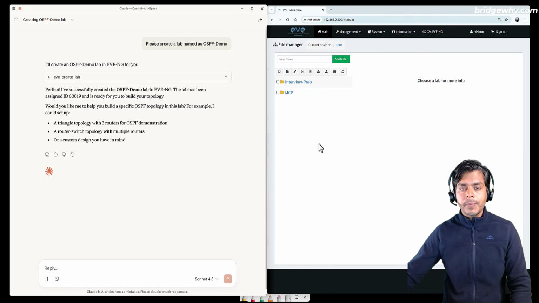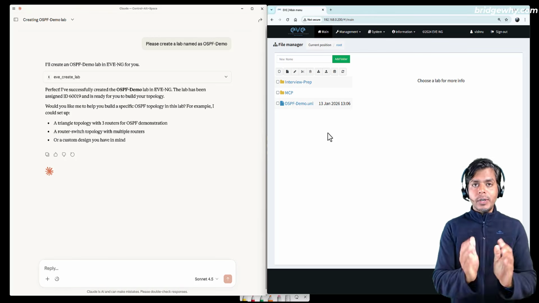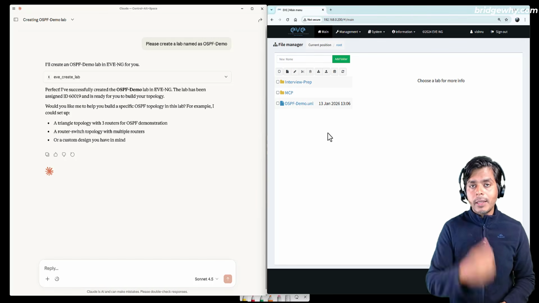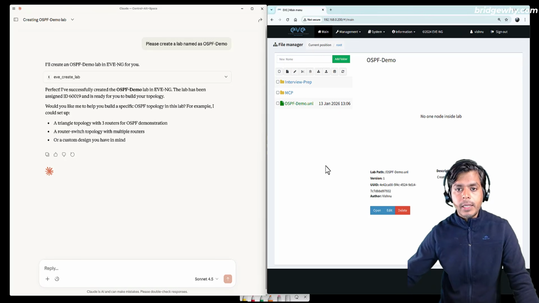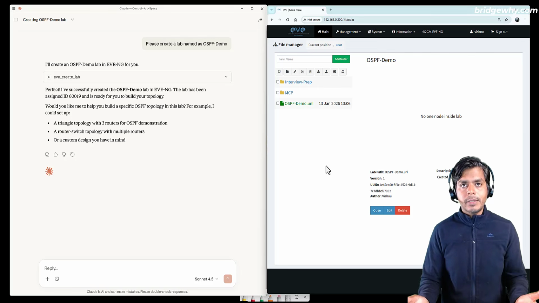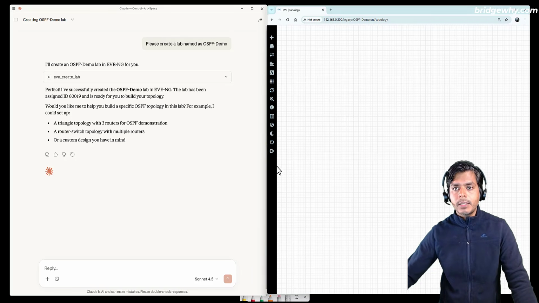But here is no lab, right? I think we need to restart this UI, and you can see right here the OSPF lab is built, right? Guys, what we just did, right? I just told Claude in simple English language, create a lab, and it has created the lab. Now, if you see in this lab, there is going to be nothing, right? Because I haven't added any router, any switch inside it, right? So this is going to be my next step. So if I open this lab, it doesn't have anything, right?